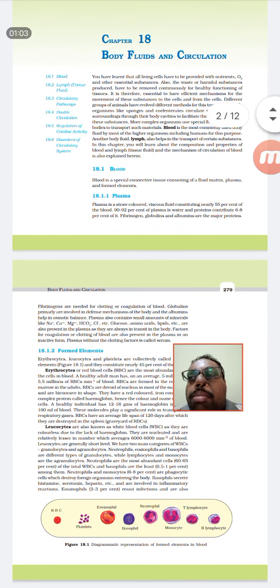The oxygenated part of the blood will be pale red in color and the deoxygenated part will be thick red in color. Once the oxygen circulation is cut off for a longer time, it will become violet in color. Whenever blood is collected and centrifuged, it will have two parts: one is known as the plasma and another is known as the serum.